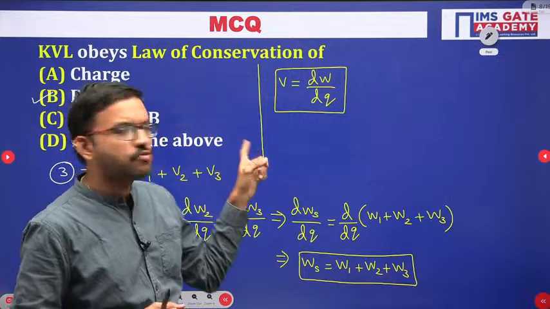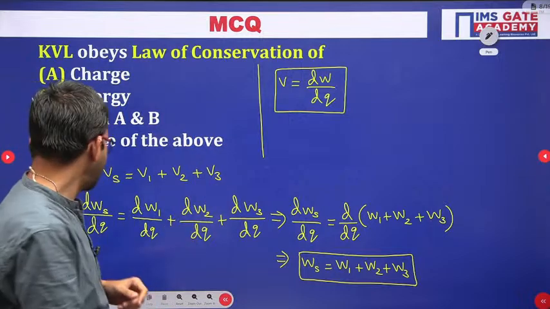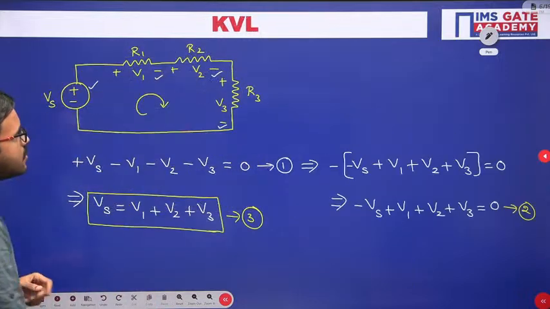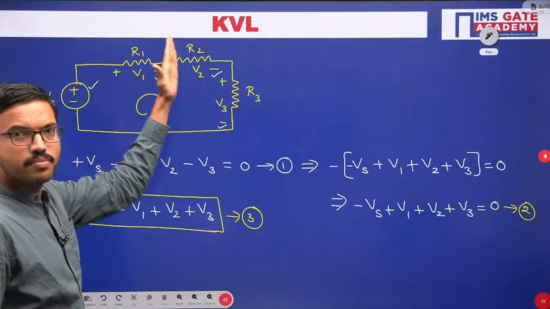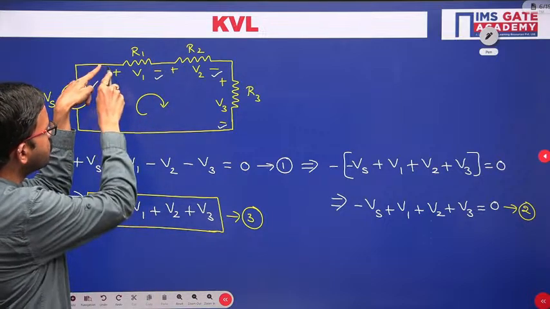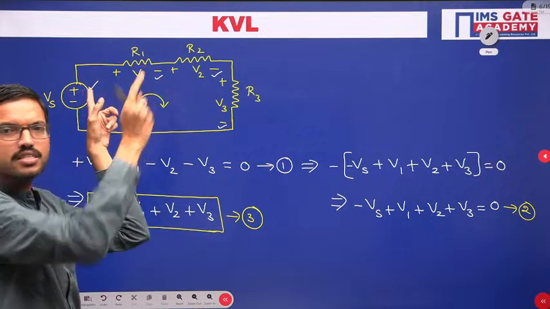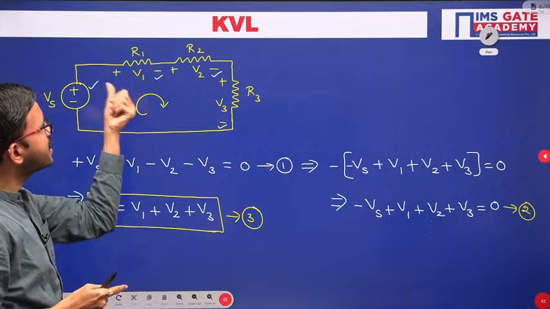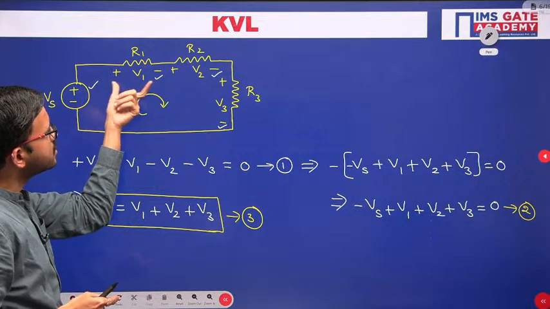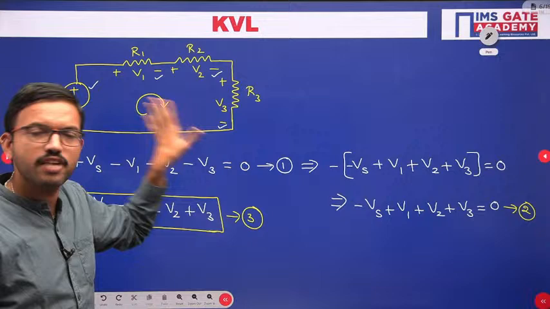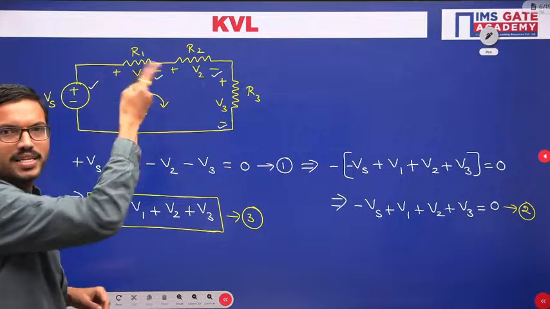Similarly, the voltage difference or potential difference is nothing but, for example, as we discussed in the earlier class, when we have a resistor, it has two terminals. This side one terminal, this side one terminal. Here this terminal node voltage with respect to ground, and this terminal node voltage with respect to ground. So VA, VB you can consider. If you take the difference of those two nodes, that is VA minus VB, which is nothing but the voltage across the resistor. So the voltage across resistor R1, or we can say V1, is VA minus VB.